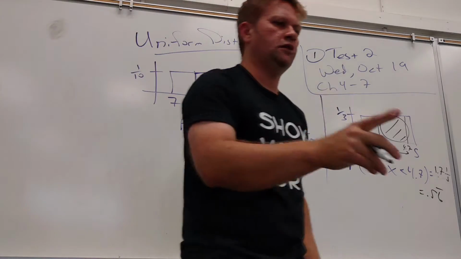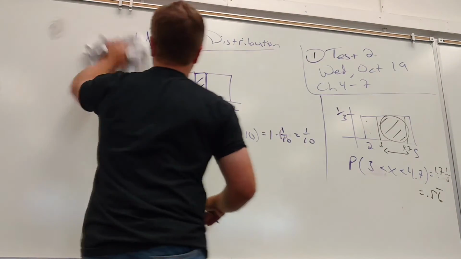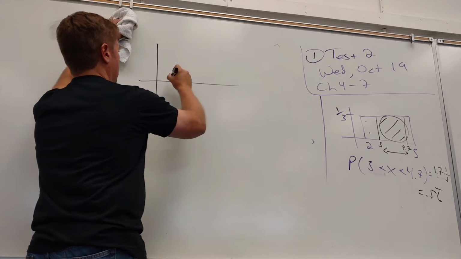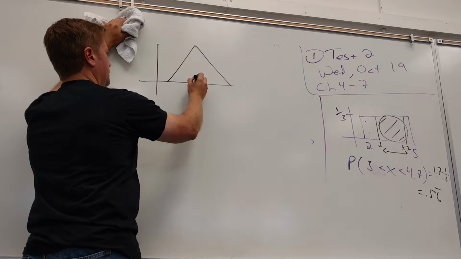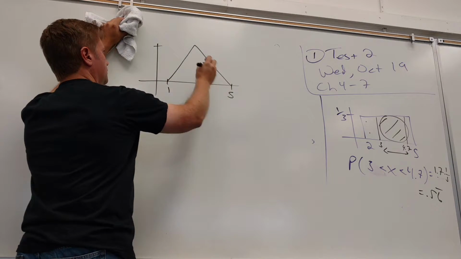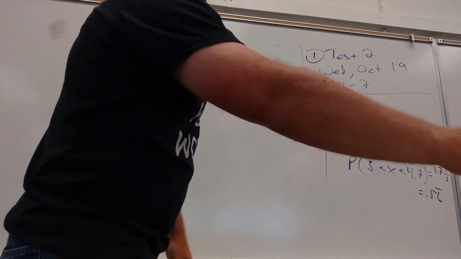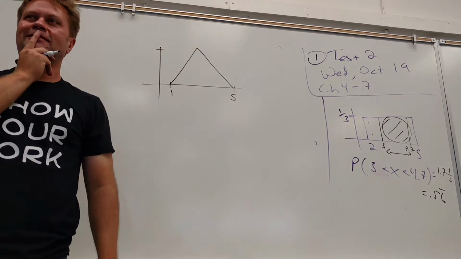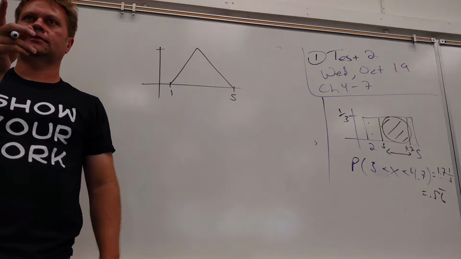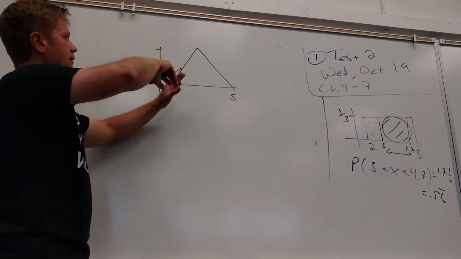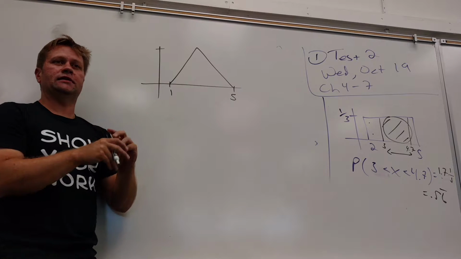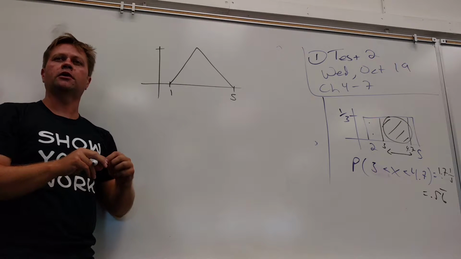So what if it was, let me see if I can push you guys a little bit. Let's say it's isosceles at least, so it's symmetric.